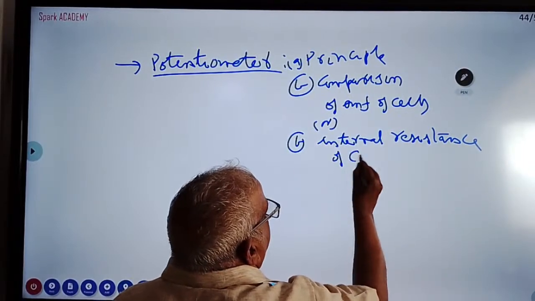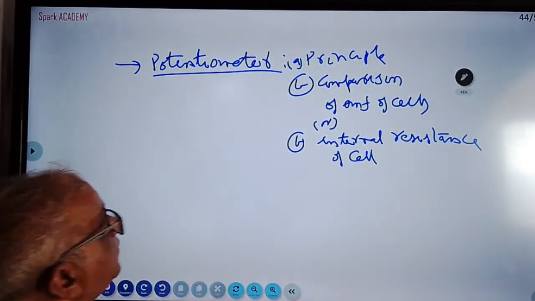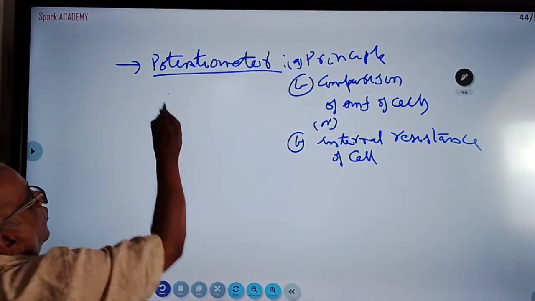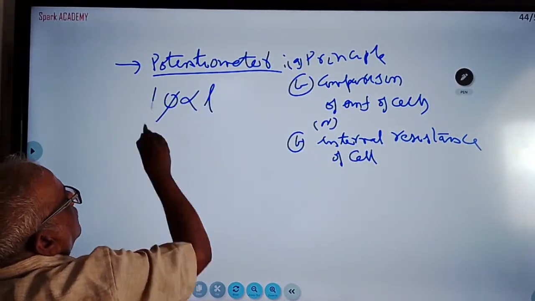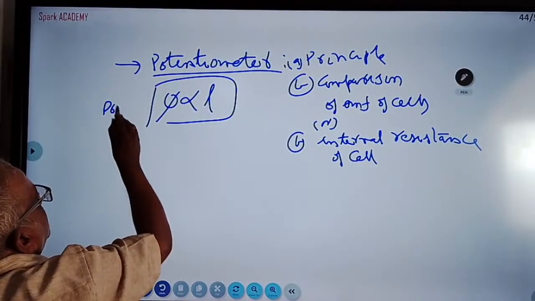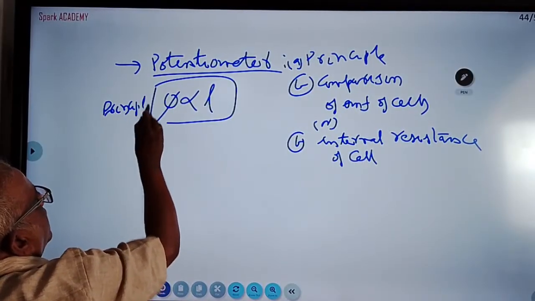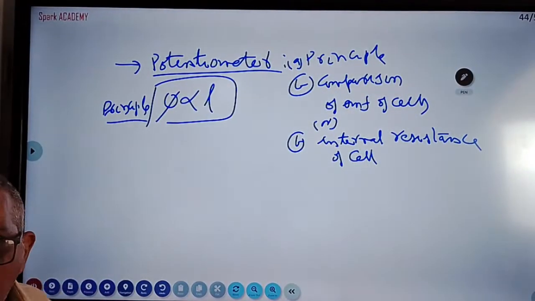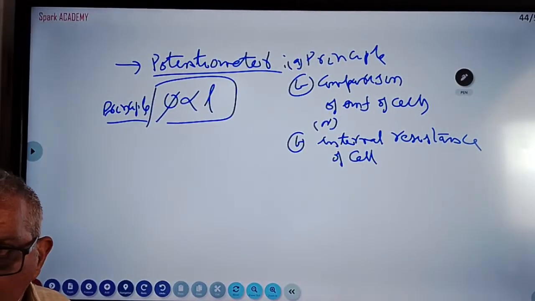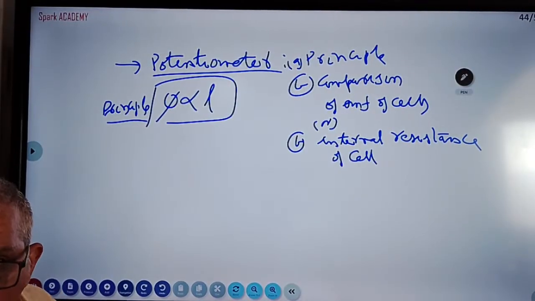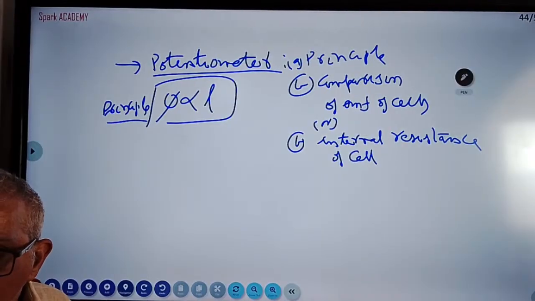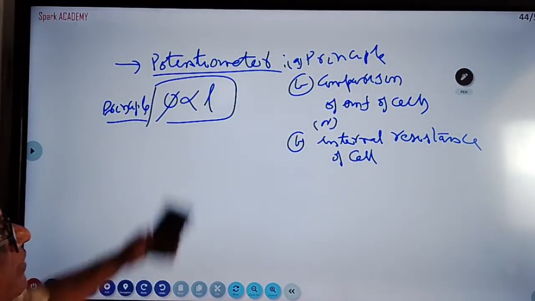How to determine it? The principle of potentiometer means the potential gradient is proportional to length. This is called the principle. What is the principle? Potential gradient is proportional to length. Okay, so this is potentiometer.